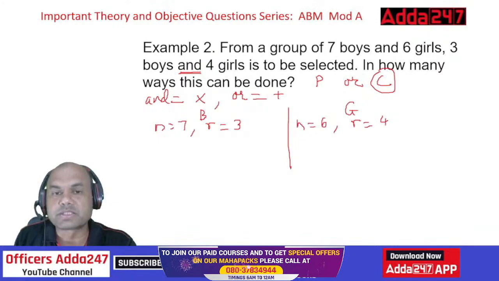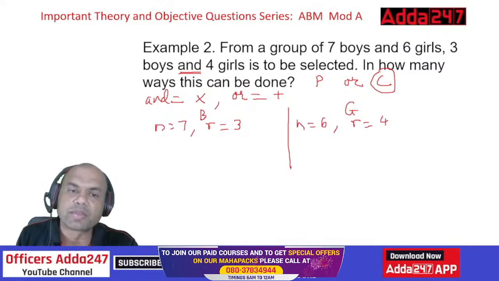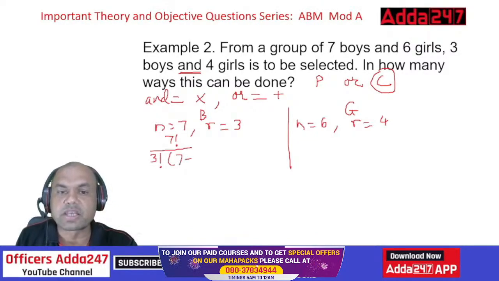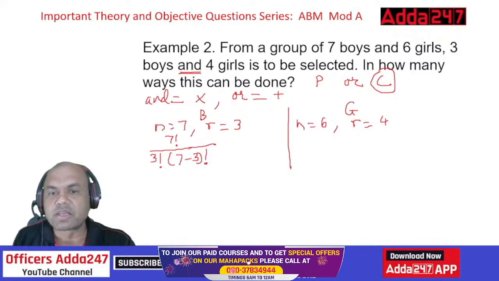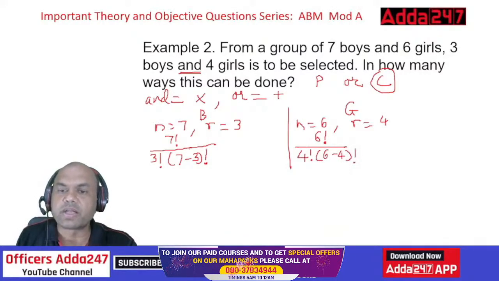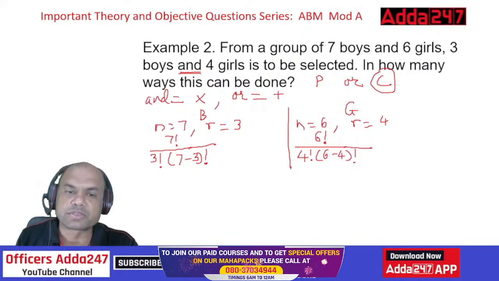Now I know it's a combination. So I'll use the combination formula. So C equals what? N factorial. So 7 factorial upon R factorial, 3 factorial into 7 minus 3 factorial, that is N minus R. Similarly over here, 6 factorial upon 4 factorial into 6 minus 4 factorial. Right? That's the answer. Now find it out, everyone. Let me see the answer from your side.